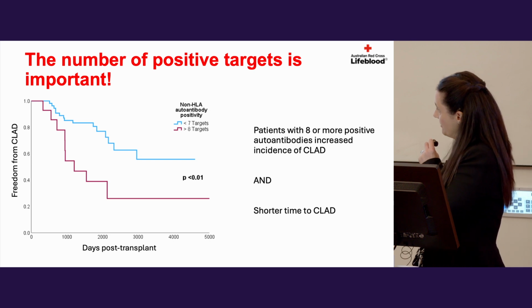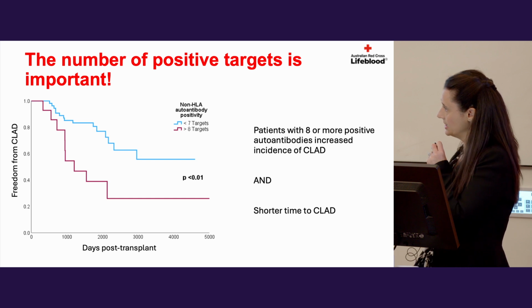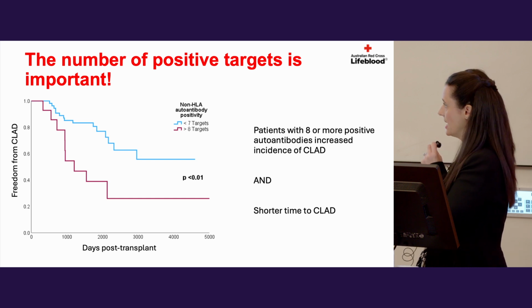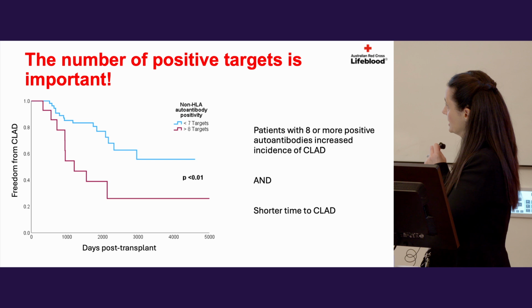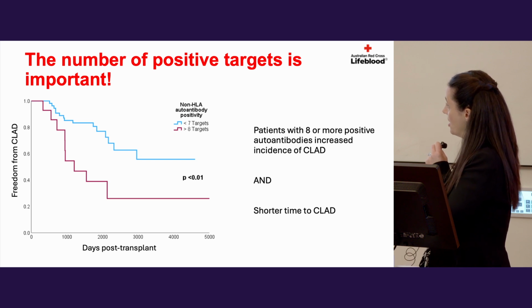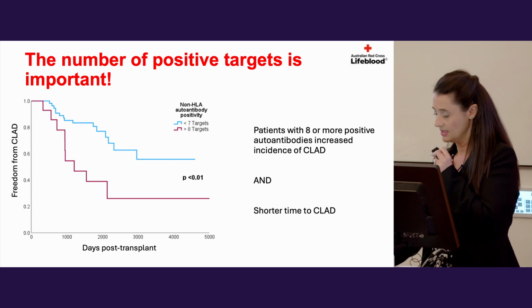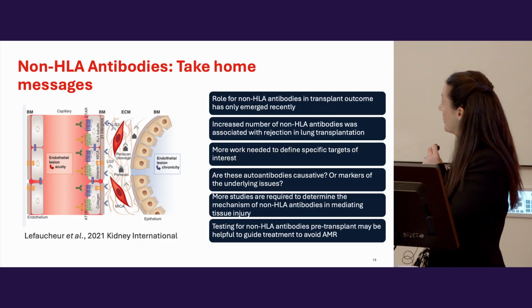Finally, this is a really important piece of data. If we ignore which particular targets are positive and look at the number of positive targets in the recipient, we had a real distinction between recipients that had less than 7 targets and recipients that had 8 or more targets positive. Recipients that had 8 or more positive targets had both a higher incidence of rejection and a shorter time to rejection. So this is really important in terms of monitoring moving forward.